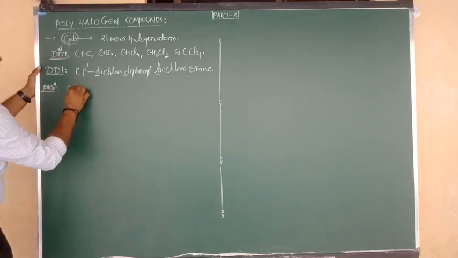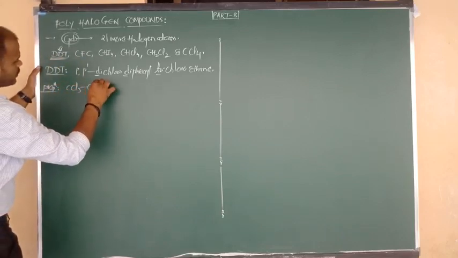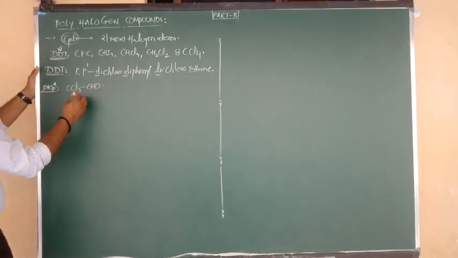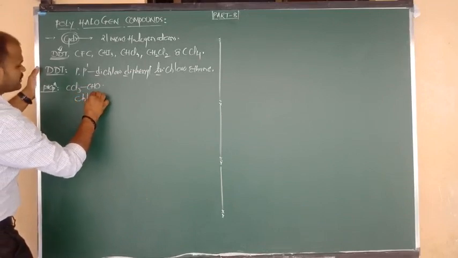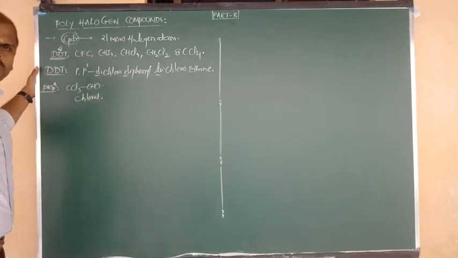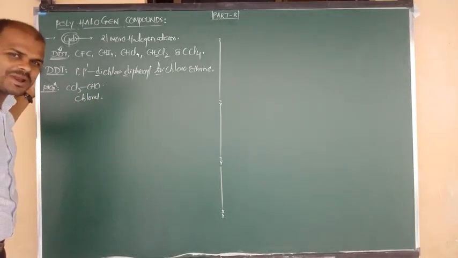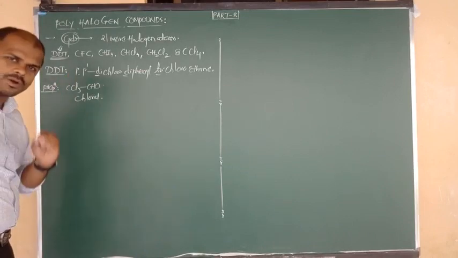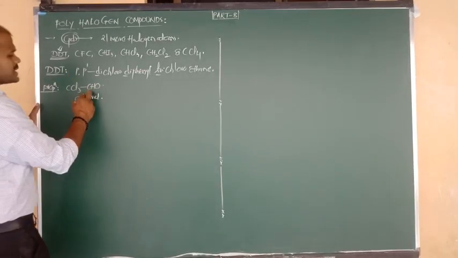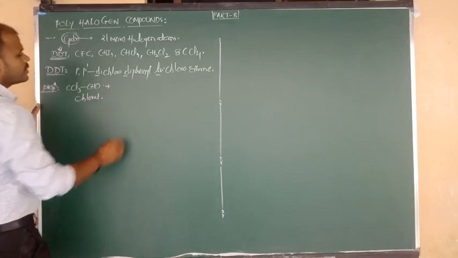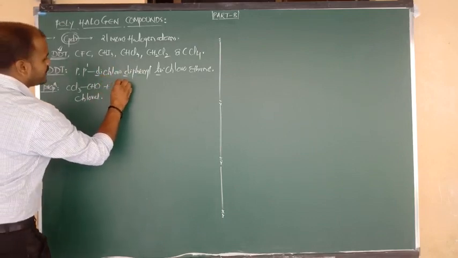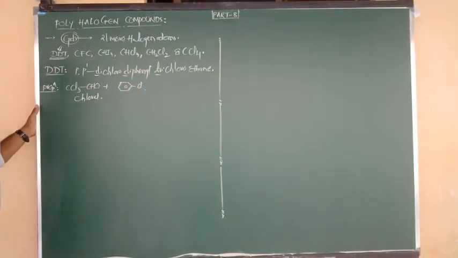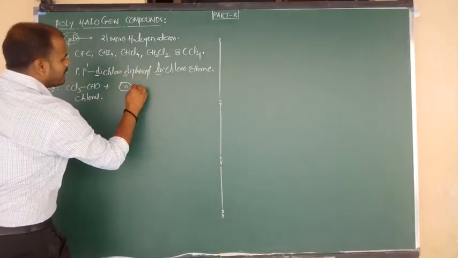First we consider the formula CCl3 bonded to CHO. It is an important formula, don't forget. CCl3CHO is called chloral, trichloroacetaldehyde. Chloral undergoes reaction with chlorobenzene.